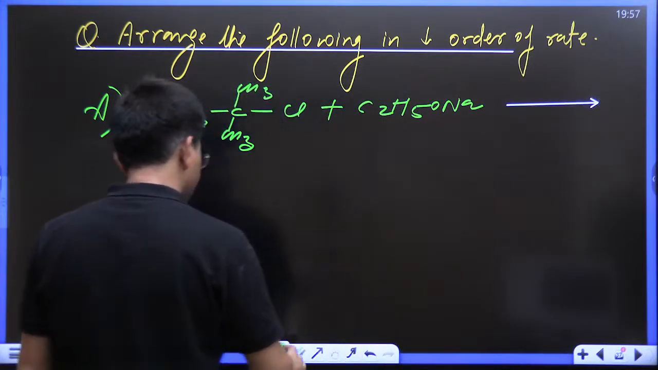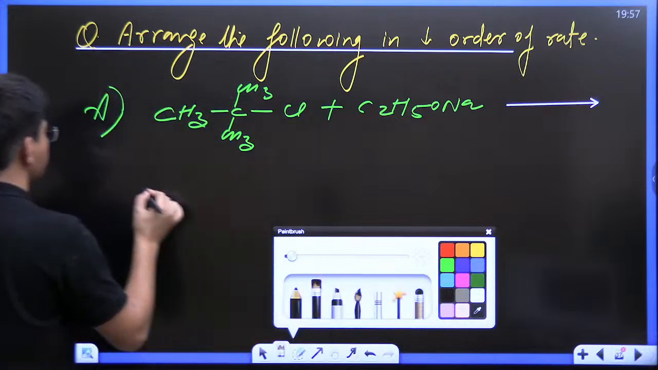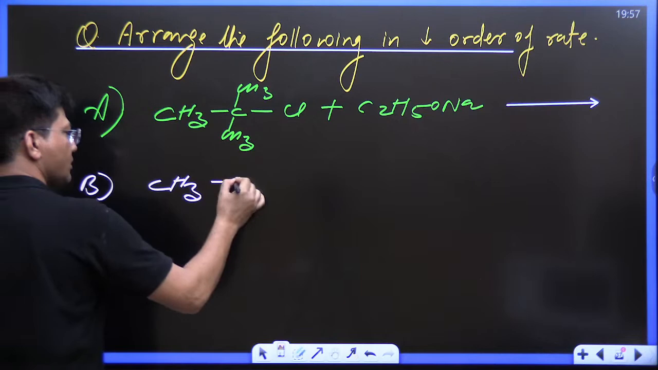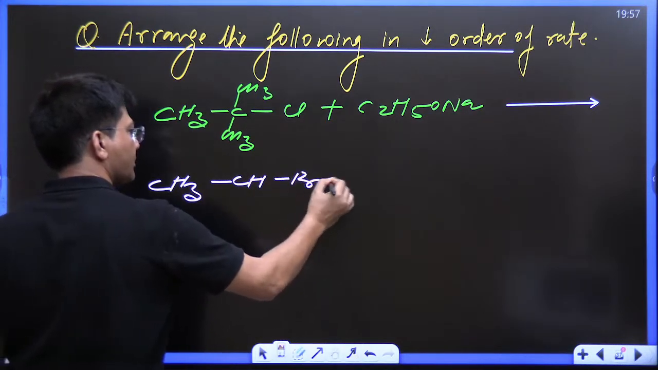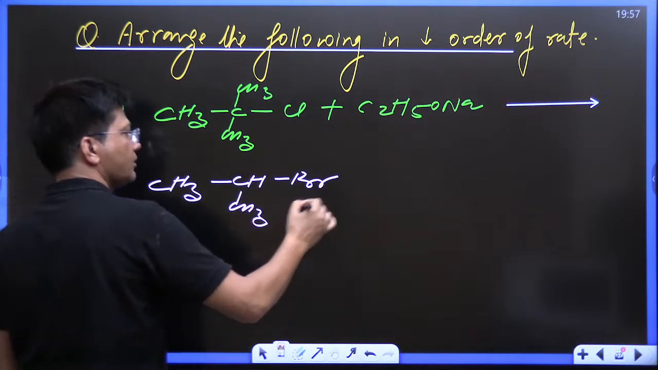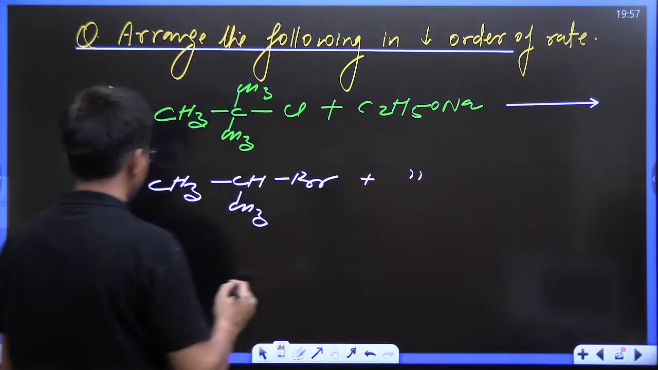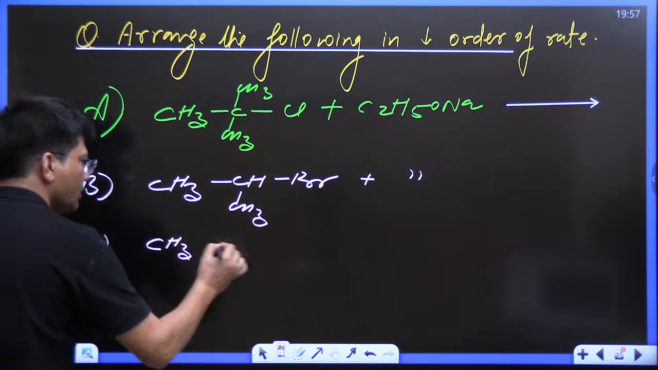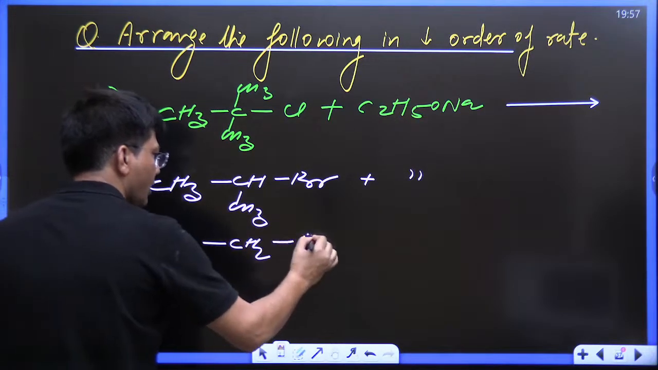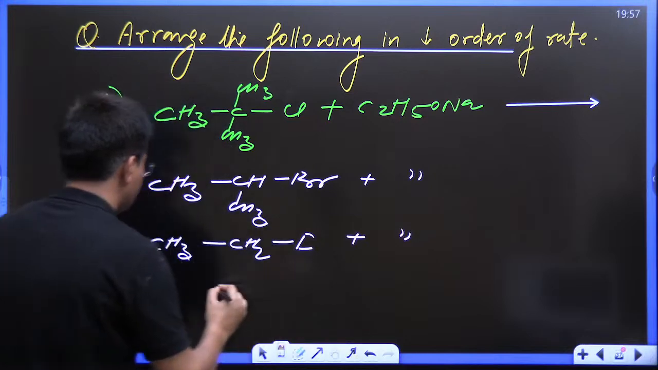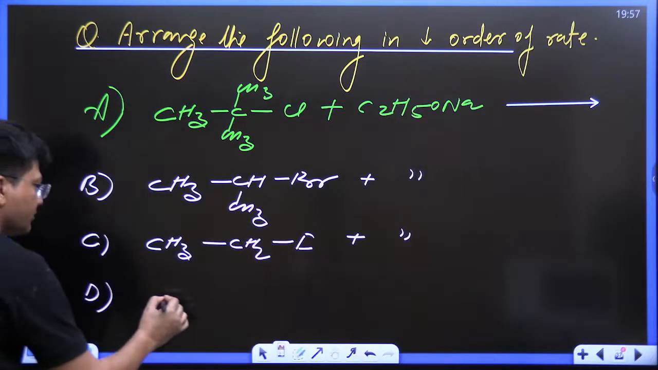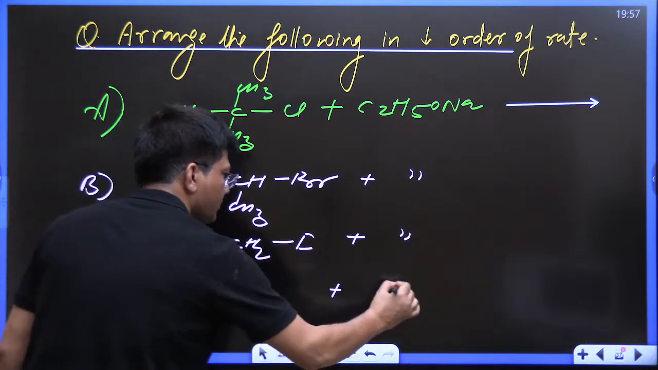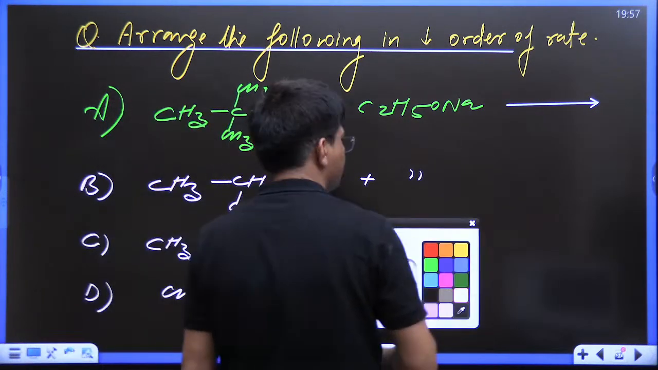The second reaction is given like this. B reaction: CH3CHBrCH3, the same reagent. The third reaction is like this, CH3CH2I, and the same reagent. And the fourth reaction is like this, CH3I, the same nucleophile, each and everything being the same.